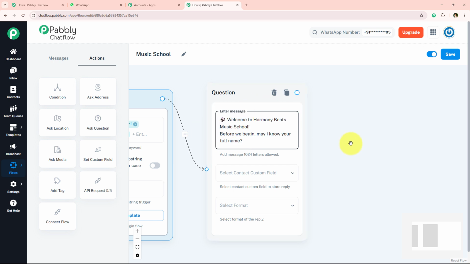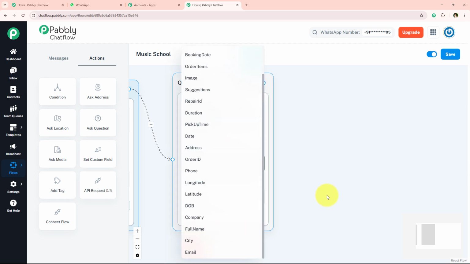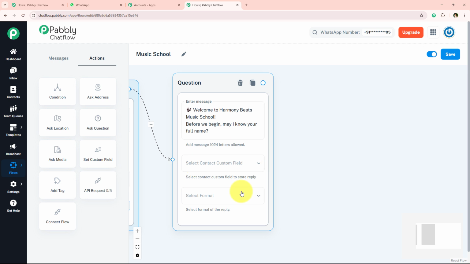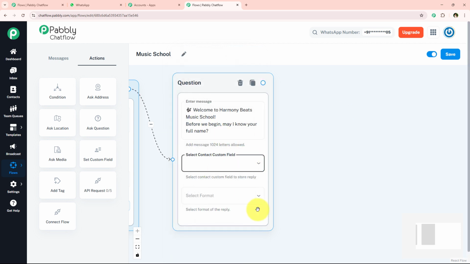Alright, so I'm simply going to enter the message, and now it is asking me to select the contact custom field. So over here I'm just going to select my contact custom field. But you must be wondering from where we're going to get these contact custom fields, because you have to create these contact custom fields prior to starting with this flow. Alright, so how are you going to create these contact custom fields?